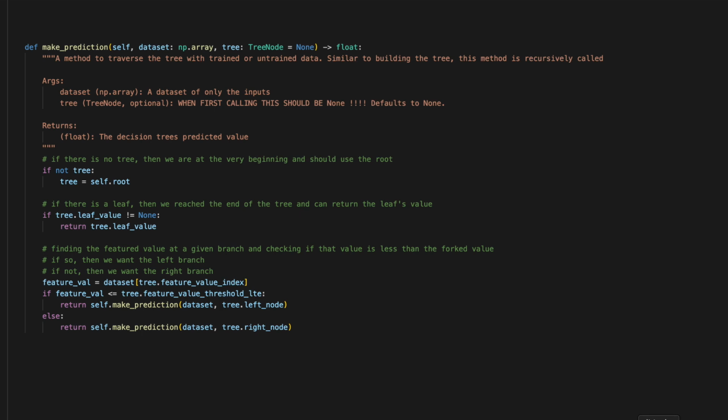Lastly, we have the prediction for the tree. Just like before, this is another recursive function. To make a prediction, we will need to check to see if our current tree node is a leaf. If it is, congrats, we have our prediction. If not, we need to navigate to the next branch and continue the cycle.